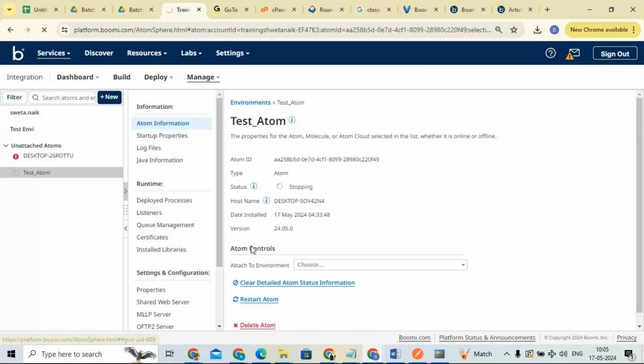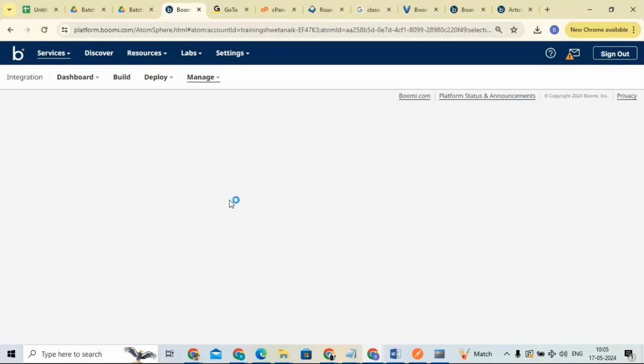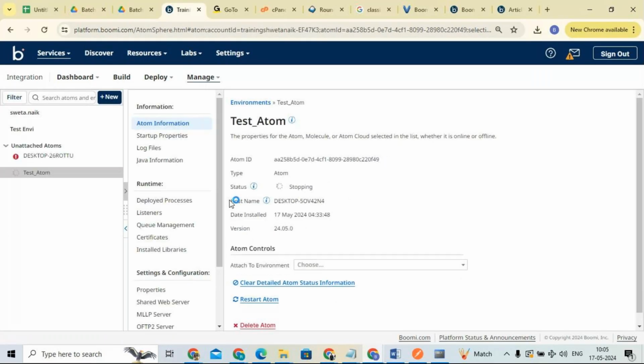Till here, does anyone have any questions or doubts? Yes, I have a question. Pawan, you installed that atom, right? In the place of username and password, you gave your Boomi credentials, correct?